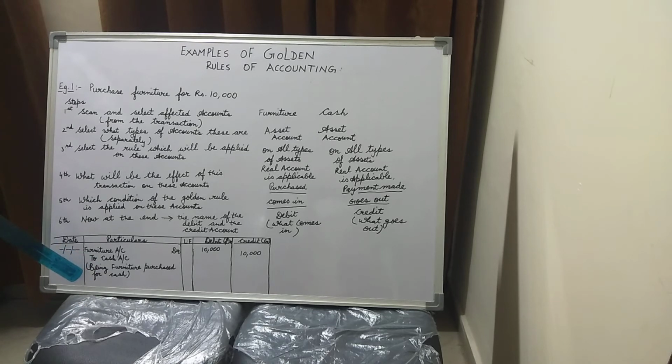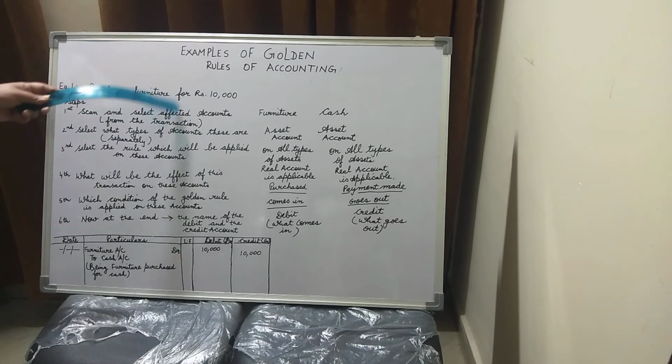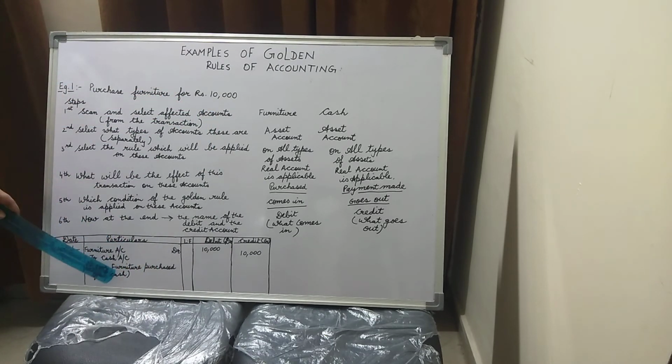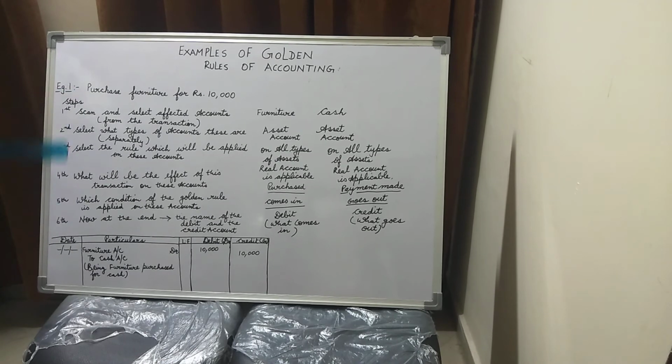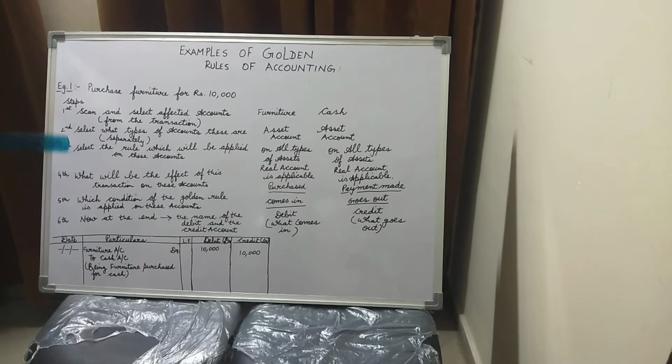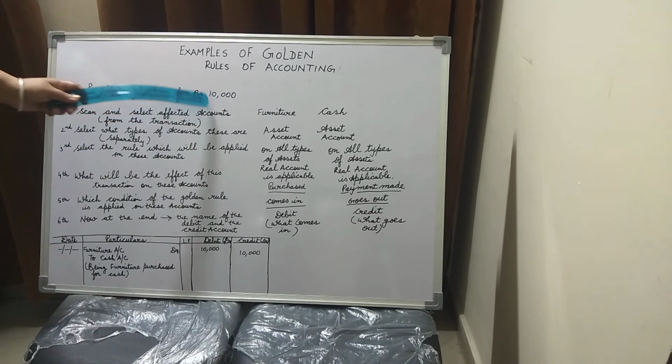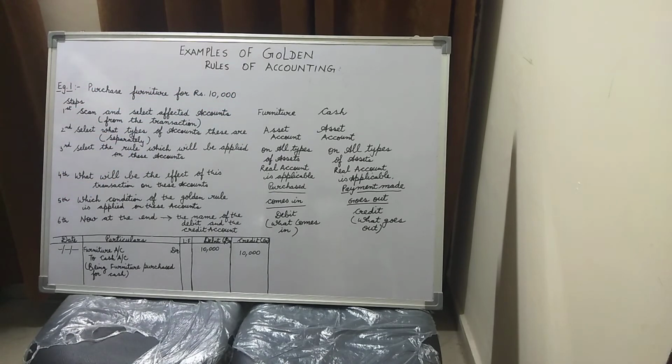Before that I have put the brackets, being furniture purchased for cash. What is being done? Furniture is purchased for cash. 10,000 is cash. So I have written being furniture purchased for cash. So this, children, ends this transaction, and we have noted that this is one of the examples of the real accounts. So children, I hope you have understood this entry, that is purchase furniture for rupees 10,000. Now let us take another example.